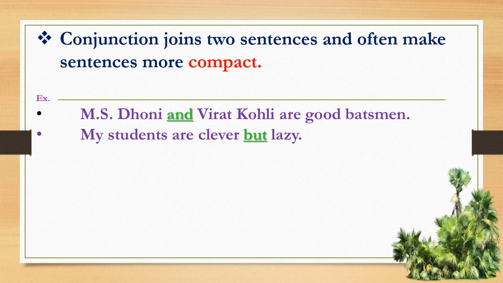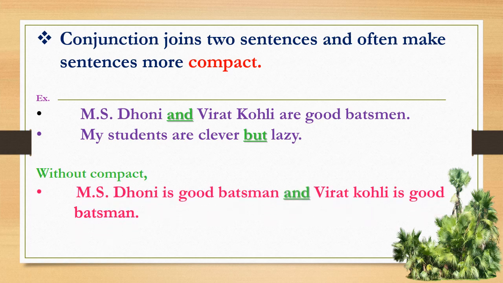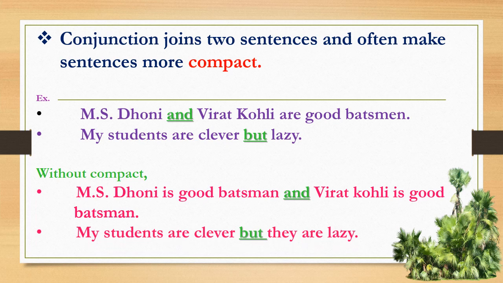Without compacting, the sentences are MS Dhoni is a good batsman and Virat Kohli is a good batsman. But with and we made the sentence MS Dhoni and Virat Kohli are good batsmen. Another sentence, my students are clever but lazy, and without compacting it is my students are clever and they are lazy. So this is one function of conjunction.